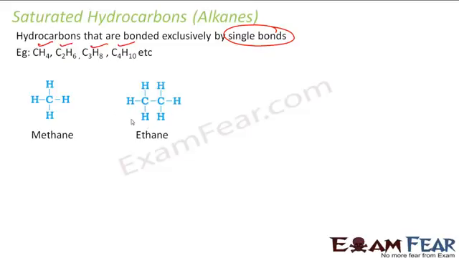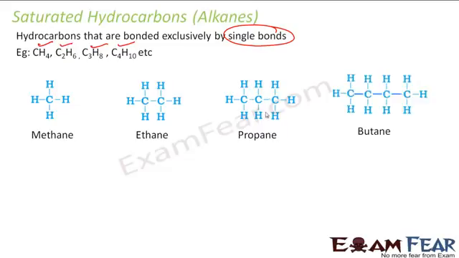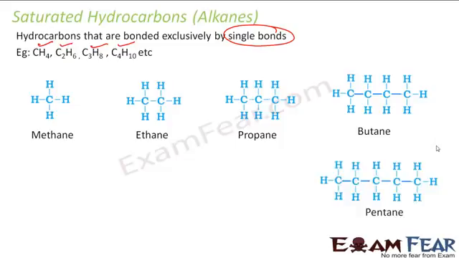That's 2 carbon and 6 hydrogen. If you take propane also, there are 3 carbons and 8 hydrogens, and all are single bonds. Butane also, in case of butane, all are single bonds, right? 1, 2, 3, 4 carbon, all are single bonds. Correct? So one more example is pentane. 1, 2, 3, 4, 5 carbon.